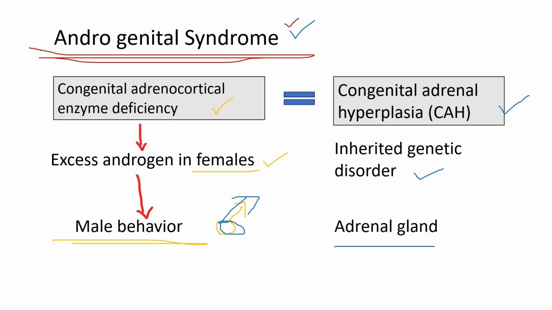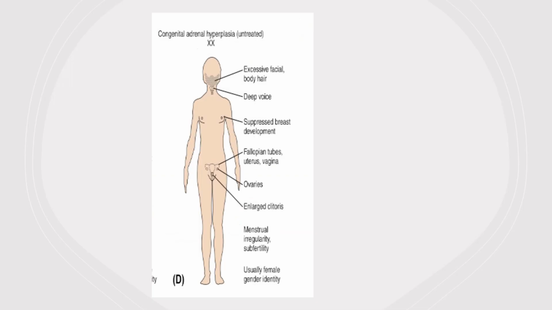I am repeating this. The syndrome is called androgenital syndrome. Androgenital syndrome results from the congenital adrenocortical enzyme deficiency. Some of the enzymes released by the adrenocortical gland are deficient, and this is congenital in nature.